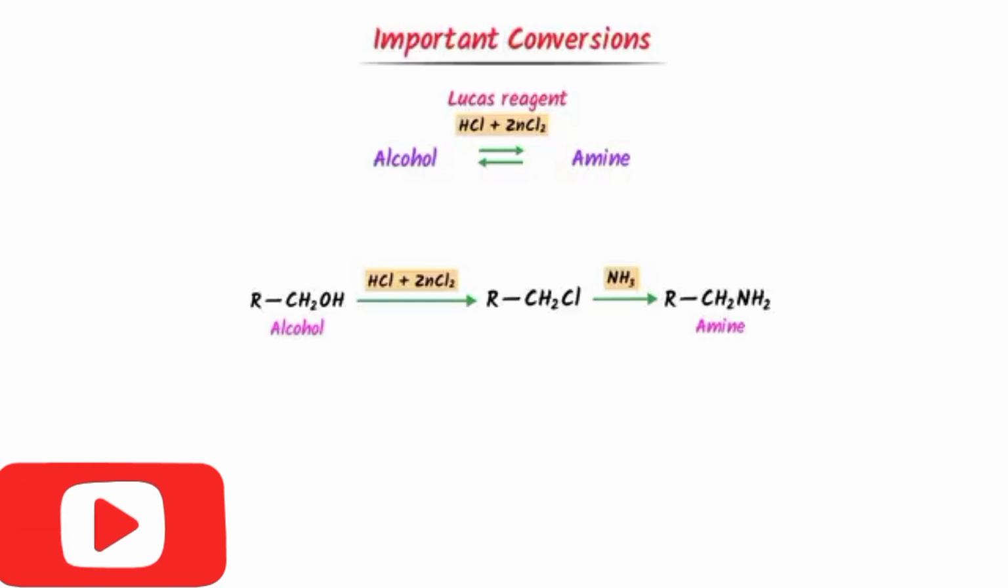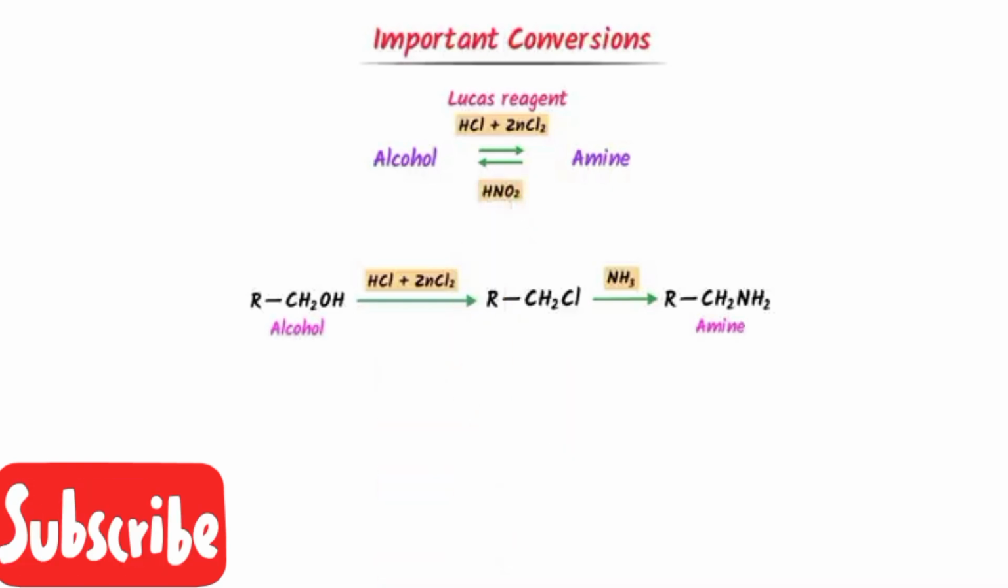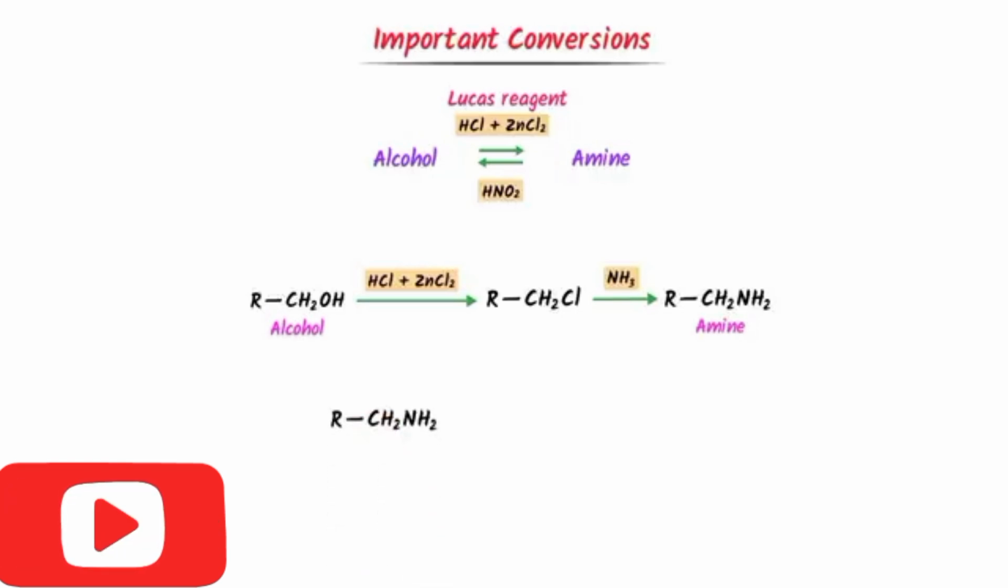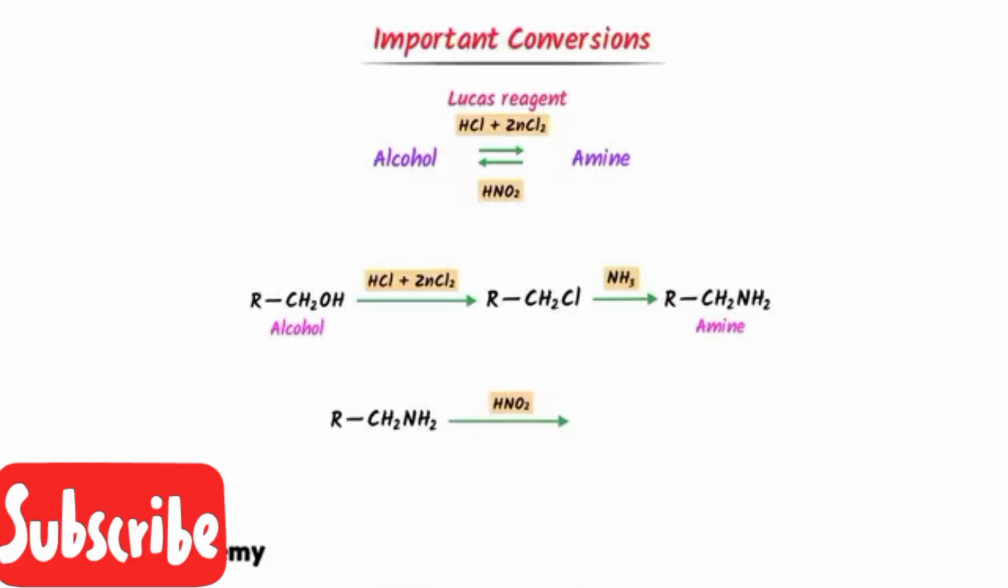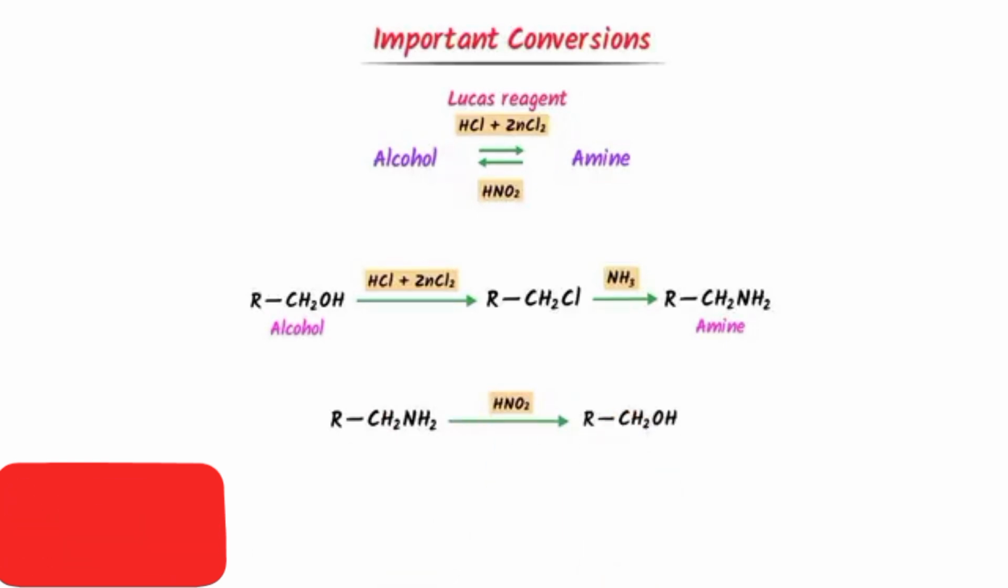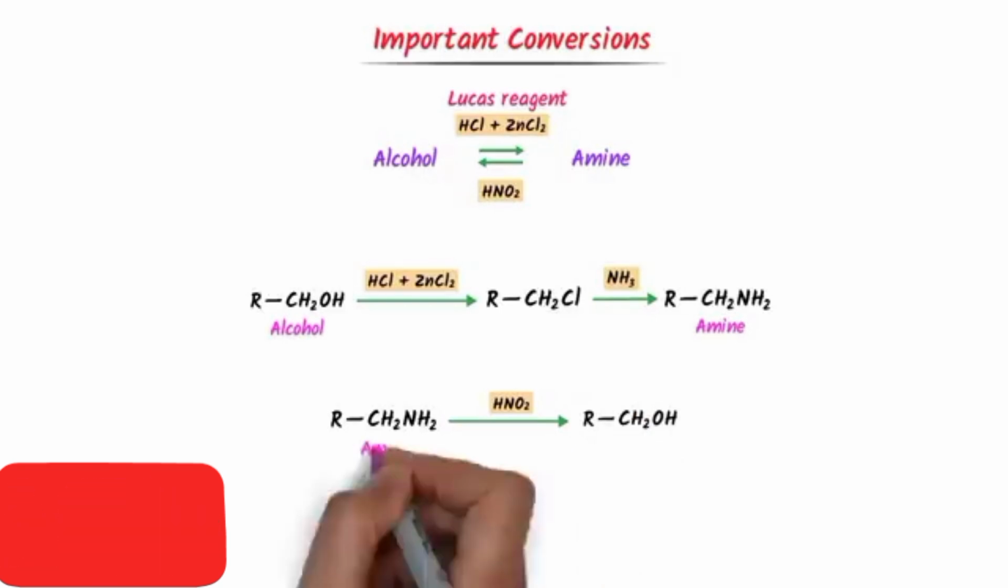On the other hand, to convert amine to alcohol, we use nitrous acid, NaNO2 plus HCl. For example, consider this amine. I add nitrous acid to it. I get alcohol. Just remember that using nitrous acid we can convert amine to alcohol.